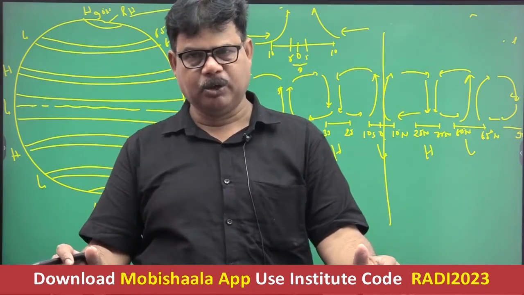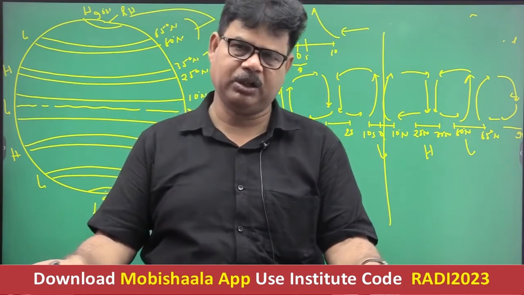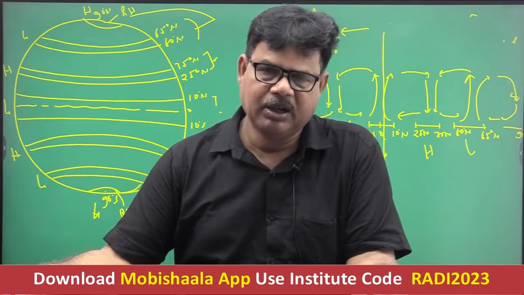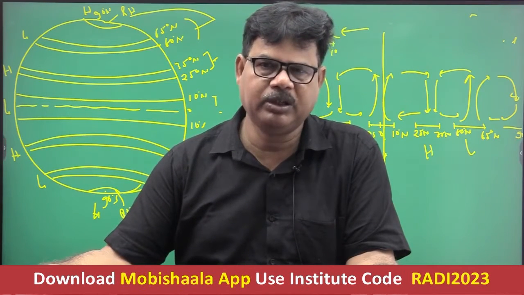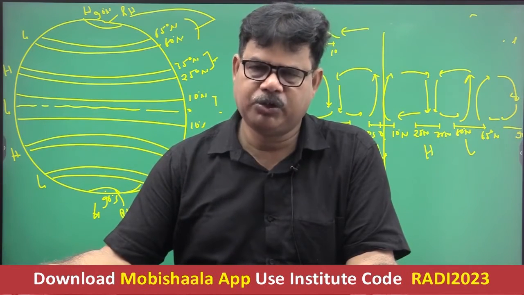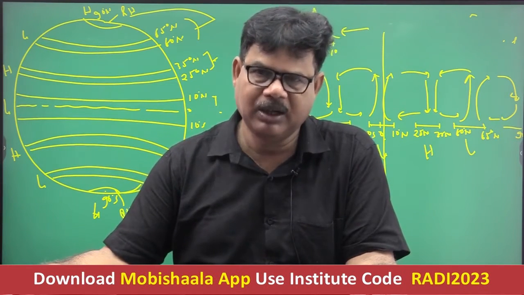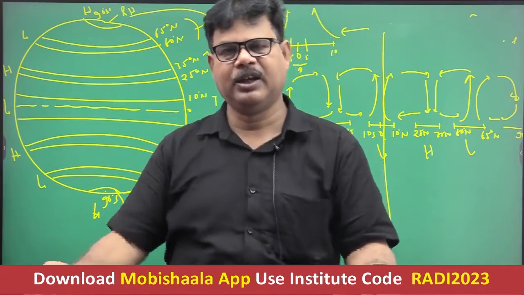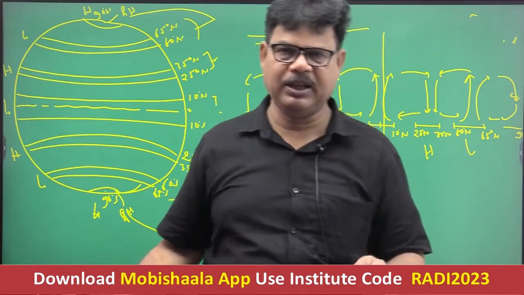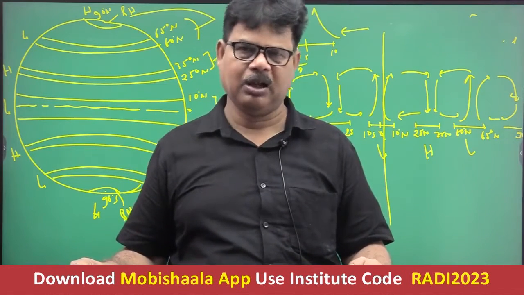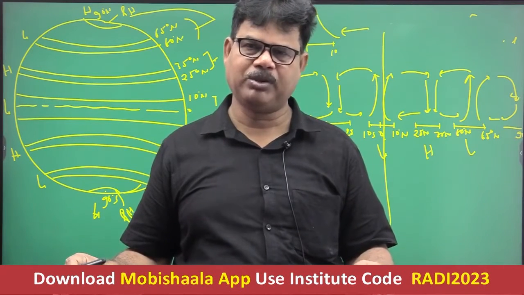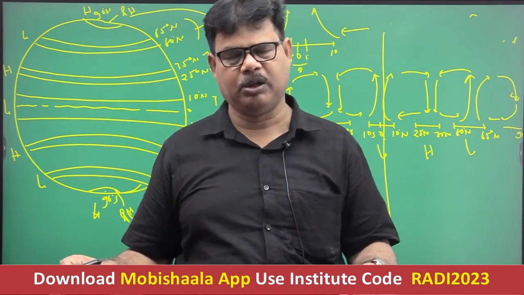Getting well now? And you see, since 0 to 10 degree, that is the equatorial low pressure belt, is associated with thermal factor now. So with northward and southward shifting of the sun, there occurs shifting of the ITCZ in both the hemispheres. The shifting of the ITCZ is more in the northern hemisphere as compared to that of the southern hemisphere, because in the southern hemisphere there is a dominance of water, whereas in the northern hemisphere there is a dominance of land part, and you know that the specific heat of the land is less as compared to that of the specific heat of water. Getting well now? Actually, the specific heat of water is 2.5 times more than that of the specific heat of the continent.